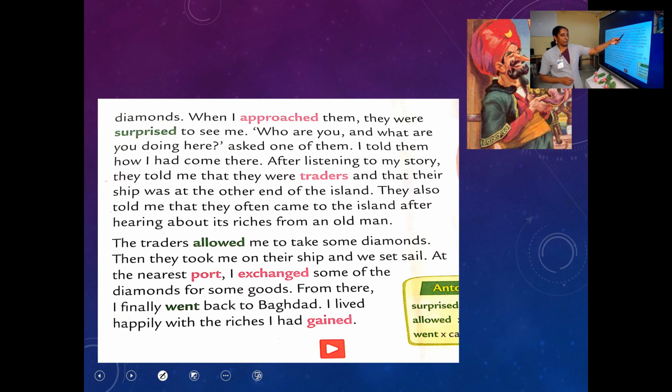When I approached them, Sindbad, I told you, also wanted to have some diamonds. He is already a poor person, so he also wanted to have some riches. So Sindbad approached these men. They were surprised to see me. Why? The men thought that nobody was watching them.